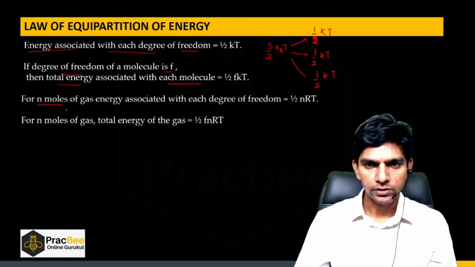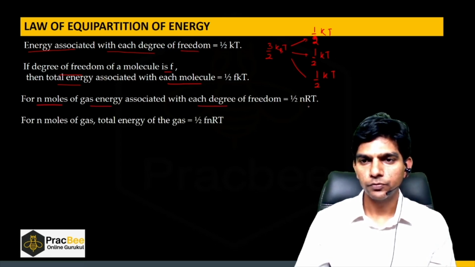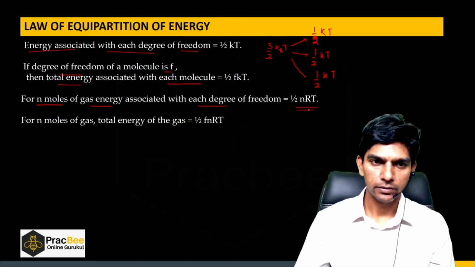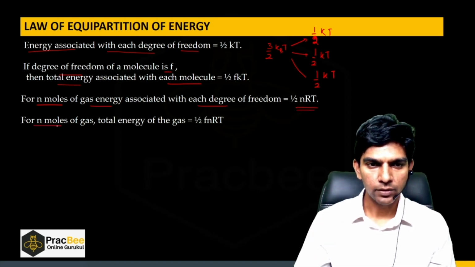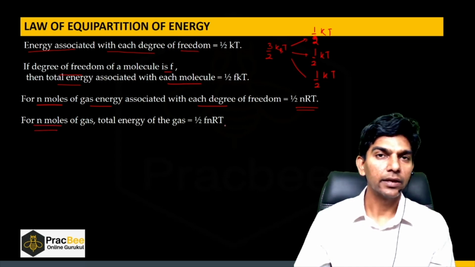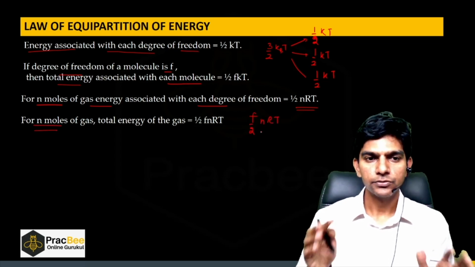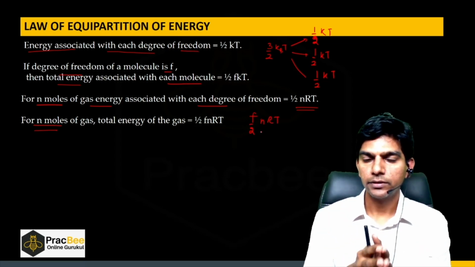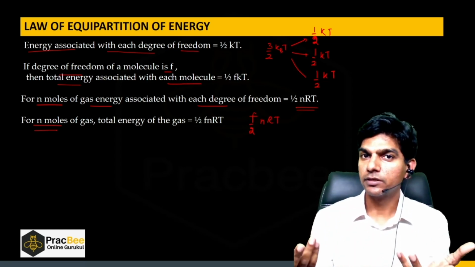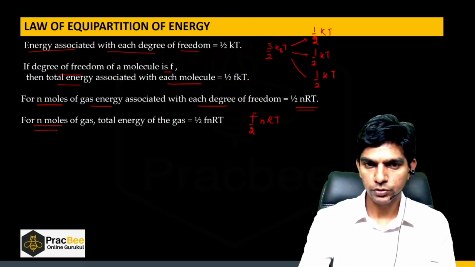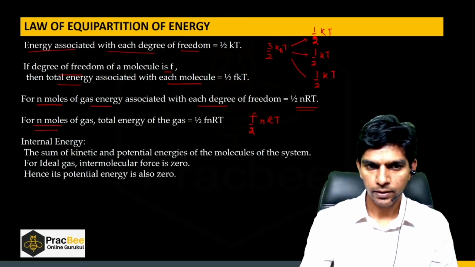Now, if we have n moles, the energy associated with each degree of freedom will be 1 by 2 nRT, and for F degrees of freedom it will be F by 2 nRT. So just remember this formula, F by 2 nRT. If we have n moles of a gas, then the total energy of the gas is F by 2 nRT. And this total energy is the internal energy of the gas, because potential energy is 0 in case of gas.